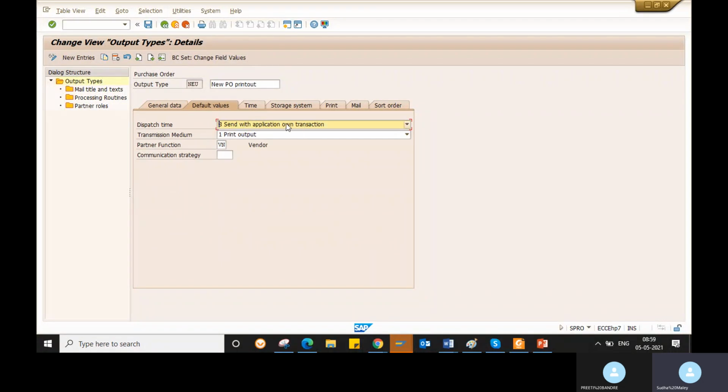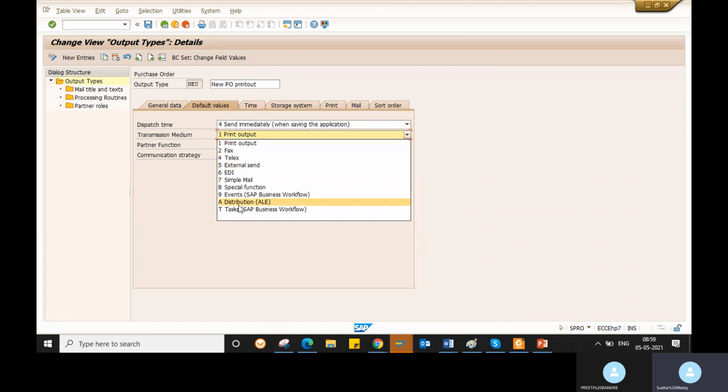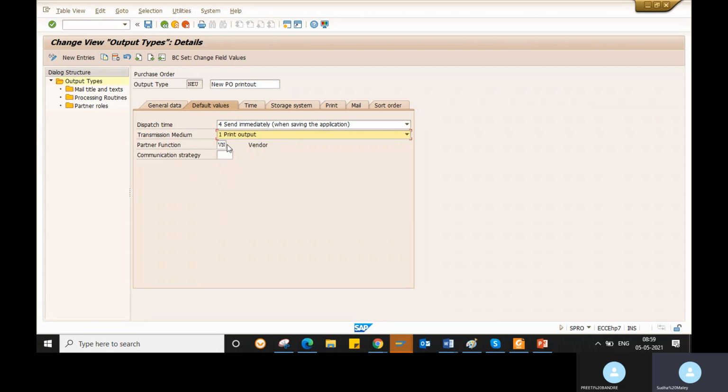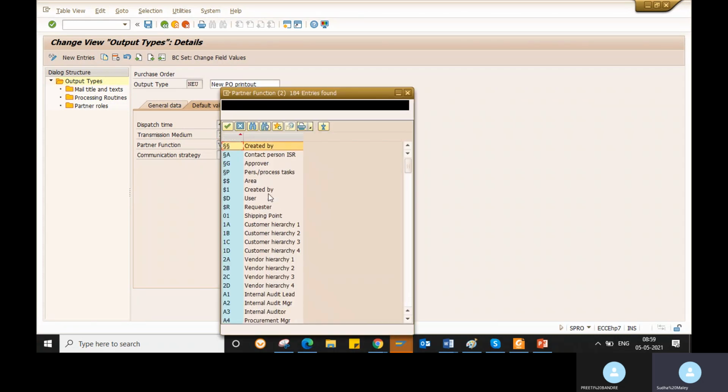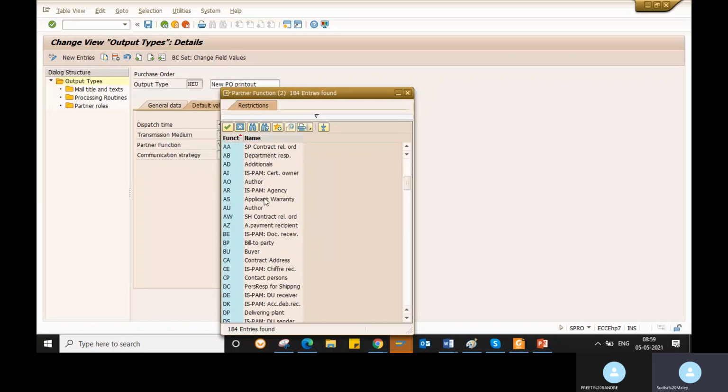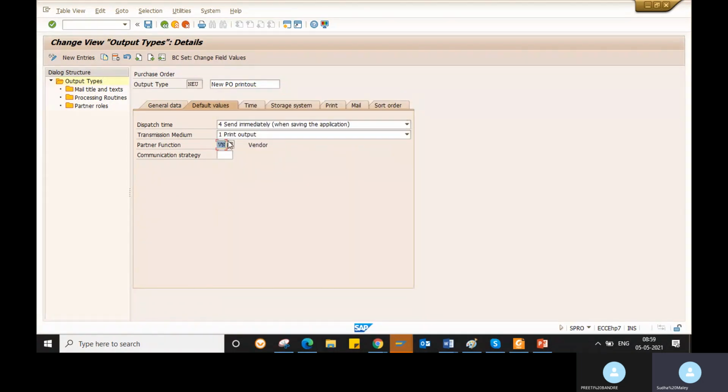Go for default values. In the default values, you need to give send immediately, so that when you send the purchase order to the other system, the data will flow automatically. The medium, whether it is print or EDI, you will select here. They want print. Here you have different partner functions, whether it is ship-to party, shipping person, or payer. We are going to send this purchase order to the vendor only, so I am maintaining partner function VN for vendor.